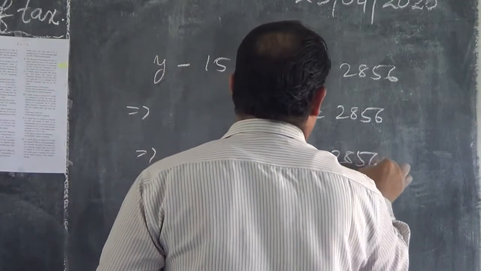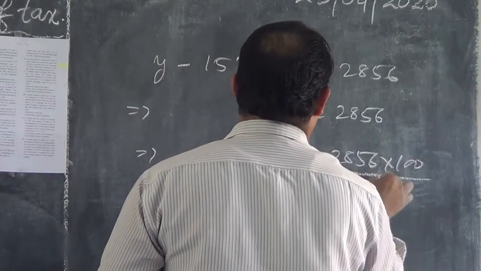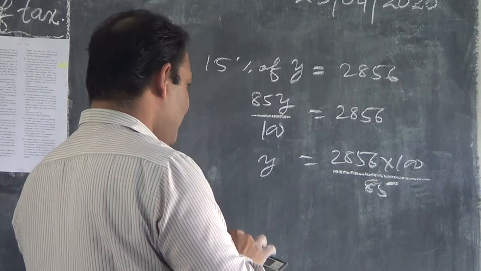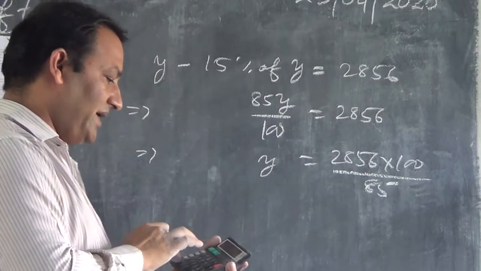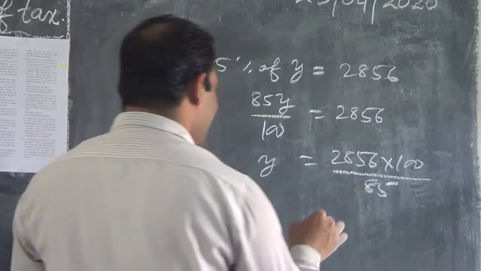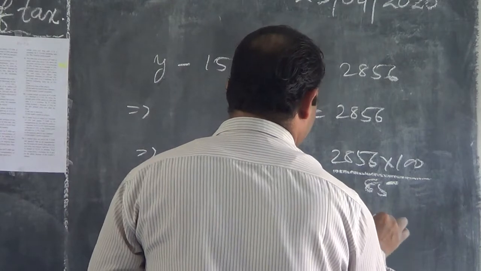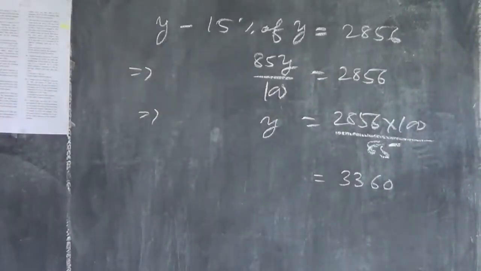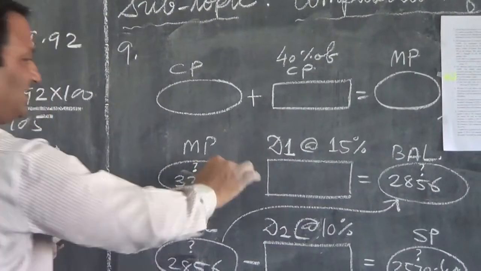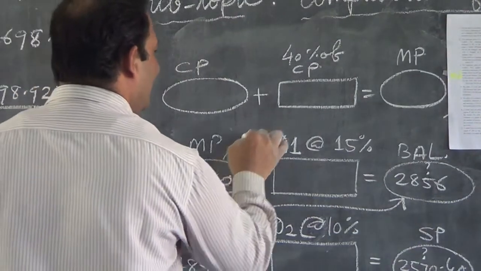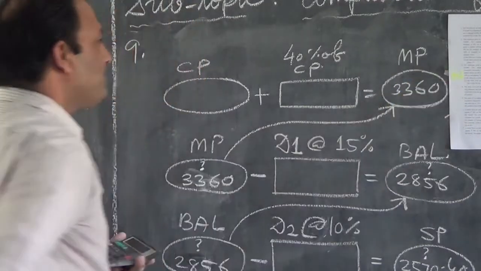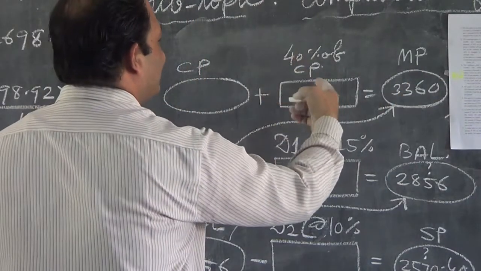y equal to 2856 into 100 divided by 85, and our answer is 3360. So we got here 3360. So I will write here 3360, and this 3360 will again flow here, children.